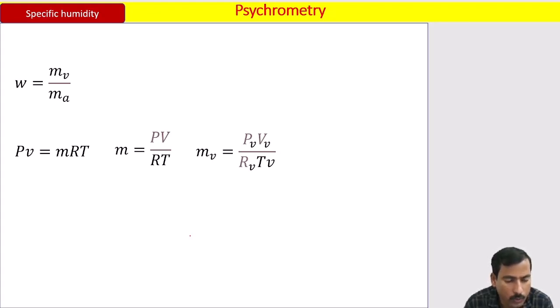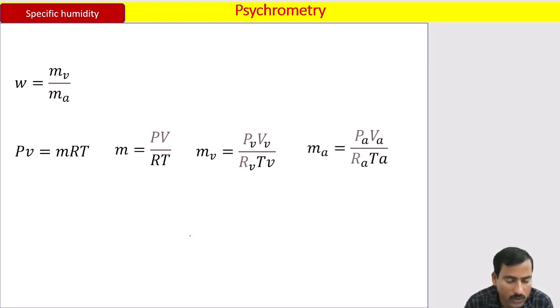So what is P suffix V? Partial pressure of water vapor. What is V suffix V? Volume of water vapor. What is R suffix V? The characteristic gas constant of water vapor. What is T suffix V? Temperature of water vapor.